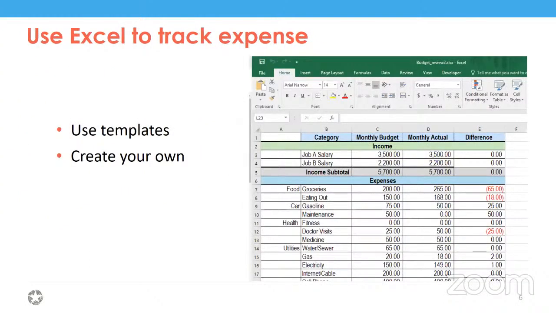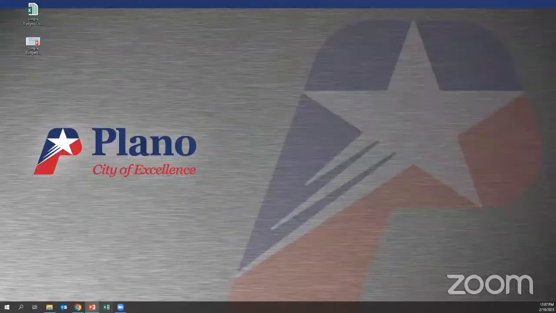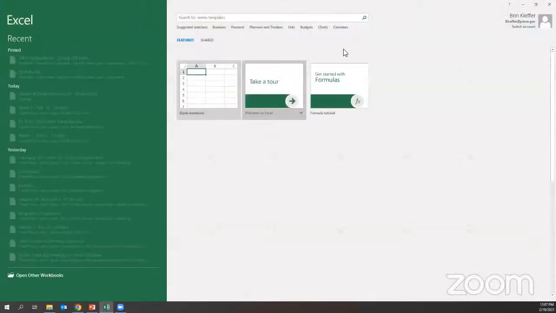Okay, so we recommend often using Excel to track expenses because it is a program that has a lot of features that are beneficial to this effect. You can either use templates or create your own. The templates in Excel can be pretty helpful, and that's actually what we're going to look at first. So I'm going to exit the PowerPoint here and open up Excel.